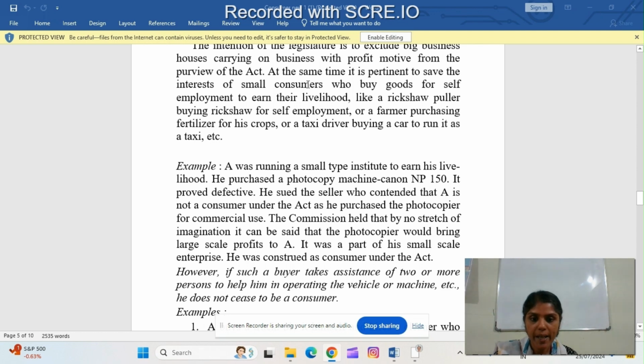However, if such a buyer takes assistance of two or more persons to help him in operating the vehicle or machine, etc., he does not cease to be a consumer. So, if a buyer takes assistance of two or more persons so as to help him in operating such vehicles or machines, etc., he cannot be called a consumer. If he uses that particular machine or vehicle for his own livelihood, he can be considered as a consumer. Whereas if he is taking the assistance of two or more persons, then he can't be considered as a consumer as per the Act.